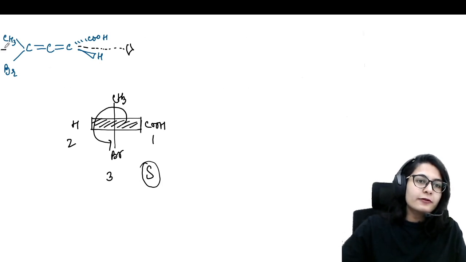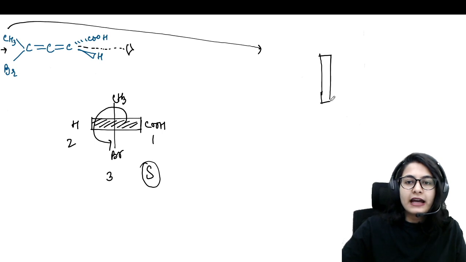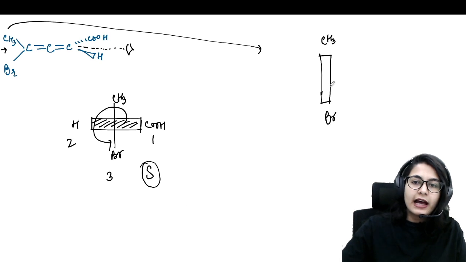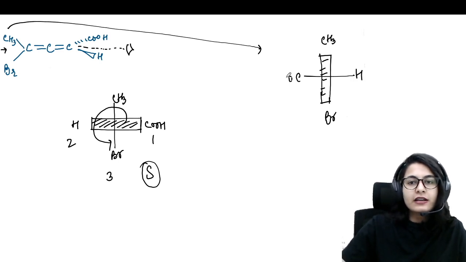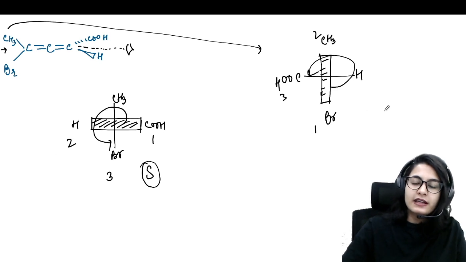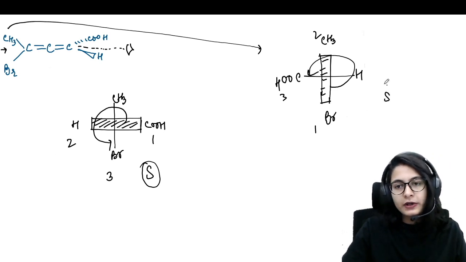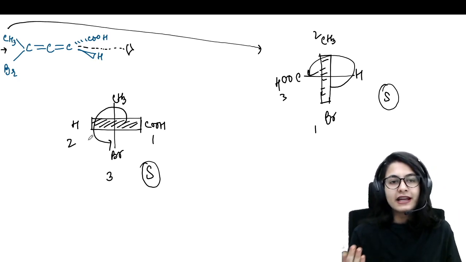Now if you want to visualize from the other side, then also you see on the bold line, that is a vertical bold line, a methyl and a bromine like this. And if you visualize from this side, the hydrogen will be on the right hand side and the COOH is over here. Give the priority 1, 2, and 3. So what is it? 1, 2, 3 is once again anti-clockwise. Ignore the fourth priority group. It is still S. So the same molecule will have the same configuration from whichever side you want to visualize.